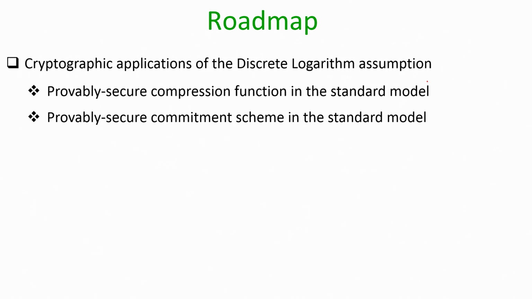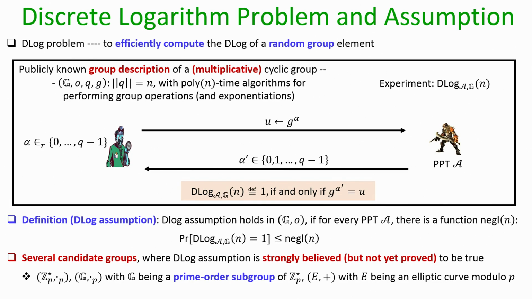Remember, we had already seen instantiations of compression function and commitment scheme based on hash functions, but their proofs were not in the standard model, in the sense that the proofs were given in the random oracle model, which makes very strong assumptions about the underlying hash function. But in this lecture we will see how we can instantiate compression functions and commitment schemes and give proofs without making any unconventional assumptions.